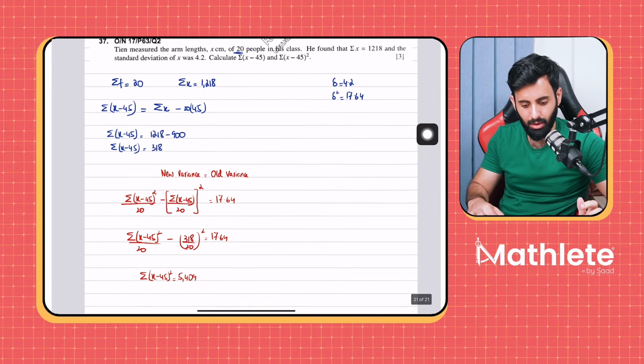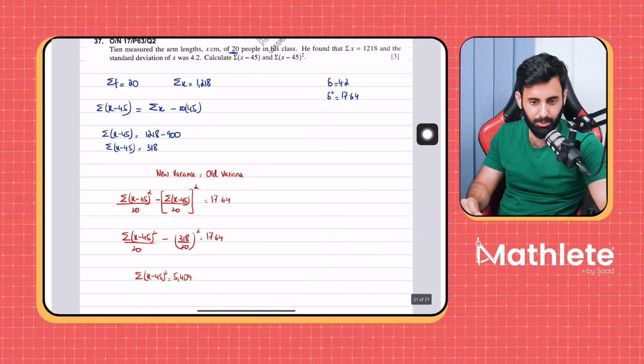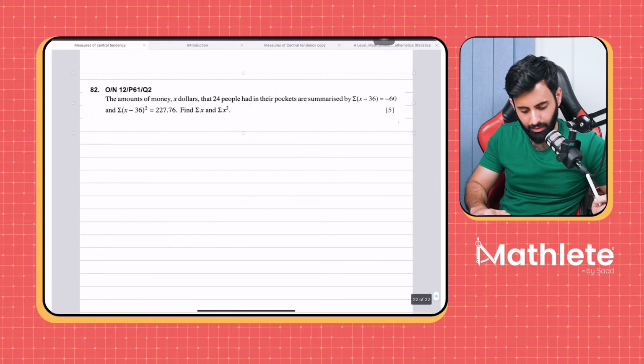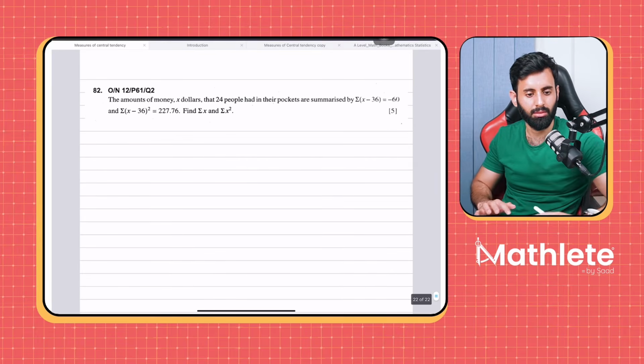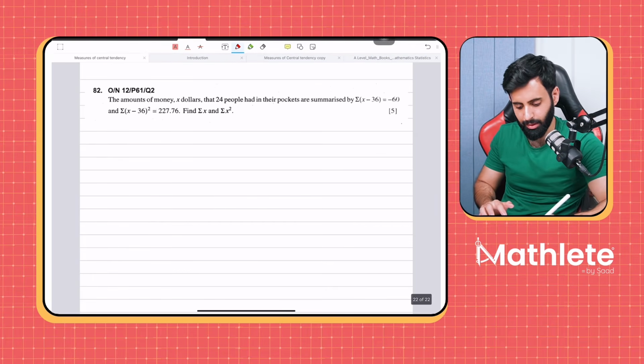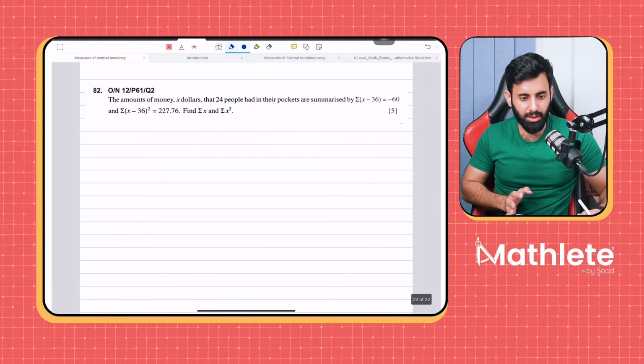Now I will do one more example, so don't worry about it. Let me know if you have any questions so far. Once you solve four or five questions, you will notice that the questions are very similar to one another. Okay, so here's another question.